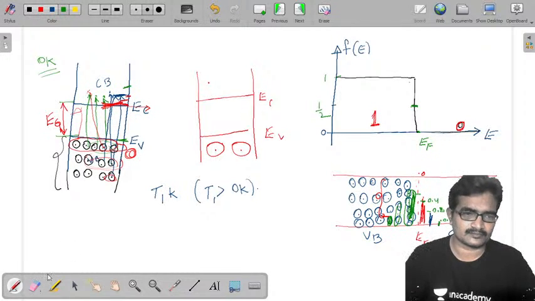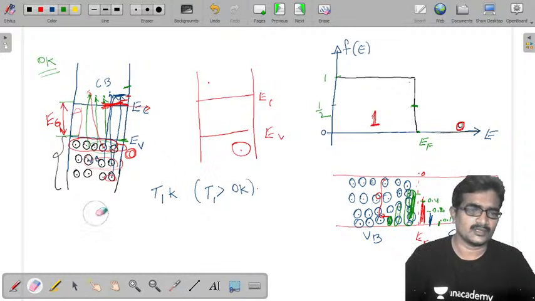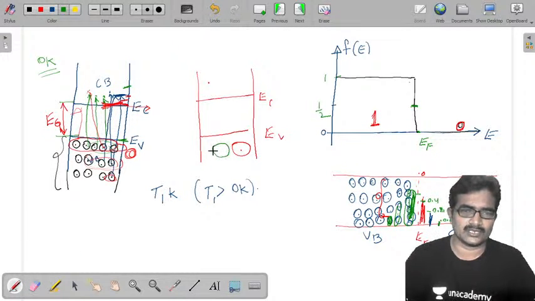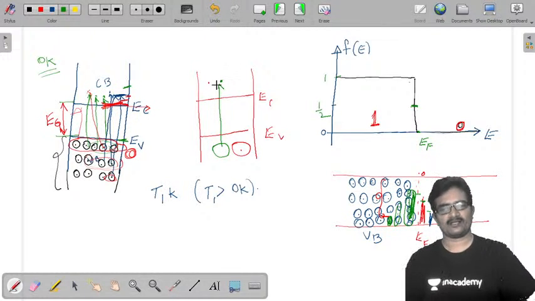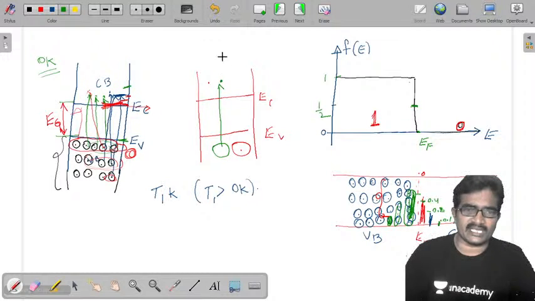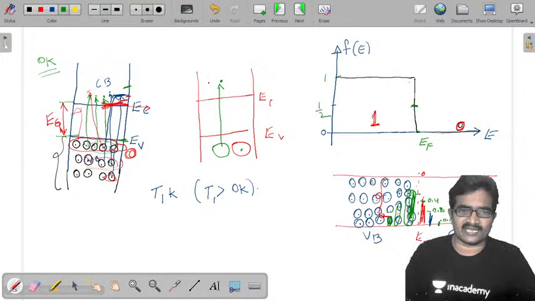The meaning of this is that this energy level, where the covalent bond is filled, is occupied by this electron, and the energy level present here is vacant.